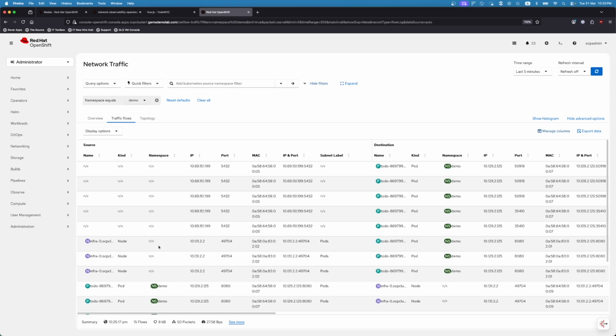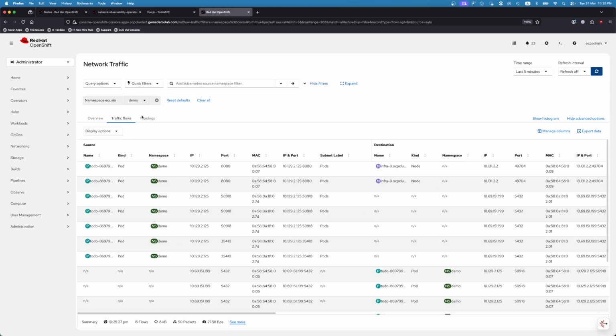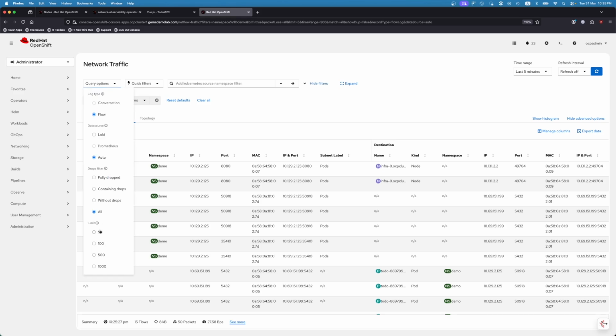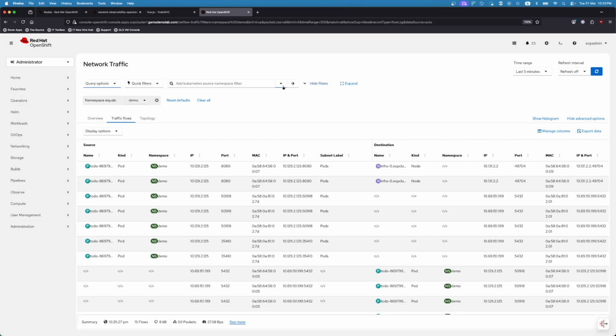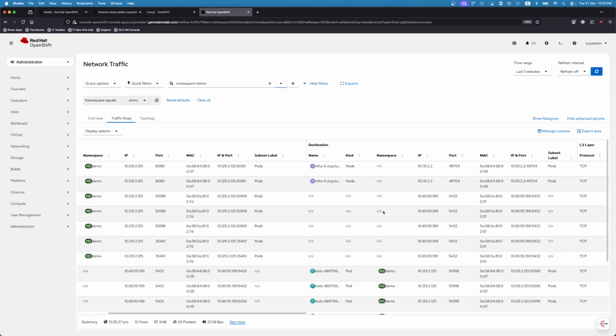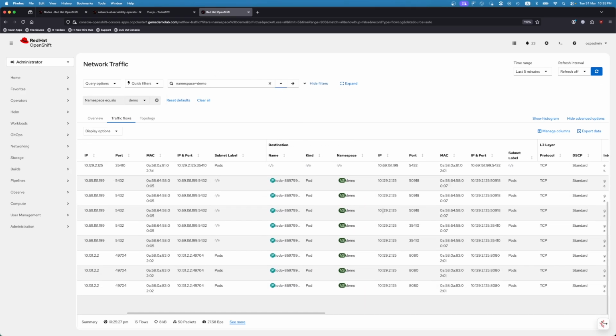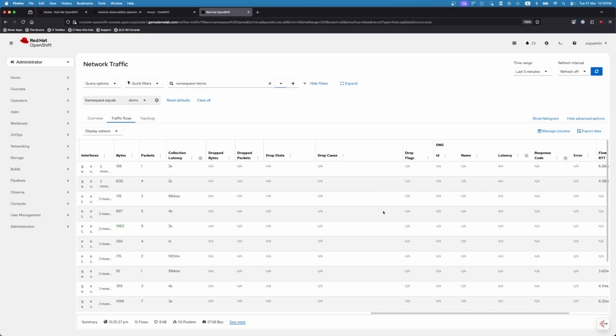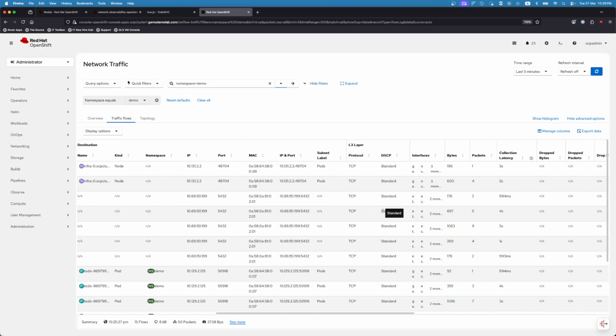We can see which namespace it is, and those are some of the information that we can refresh. Right, we can look at the number of flows that is being allowed. We can do filtering as needed. We can specify the direction of the flow from the environment itself. In this case, we just want to see traffic flowing in and out of this particular namespace. We already have set up the filter. That's why it says filter already exists. Those are things that are present. These are all the information that we are able to get over here.